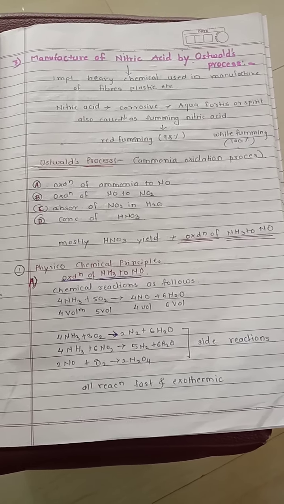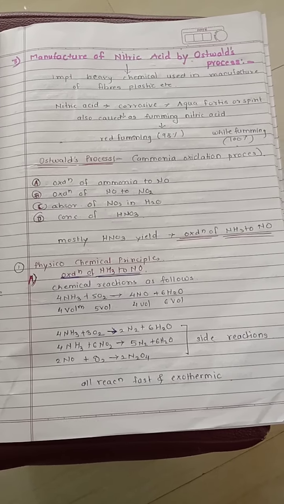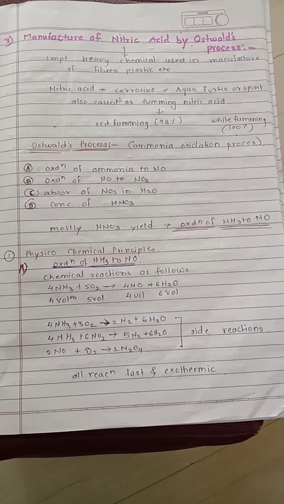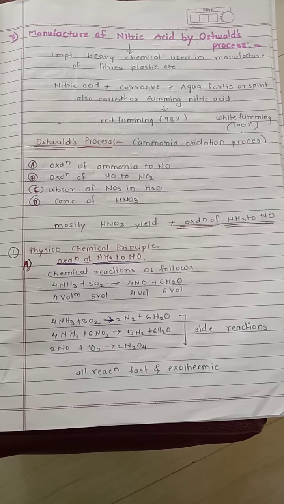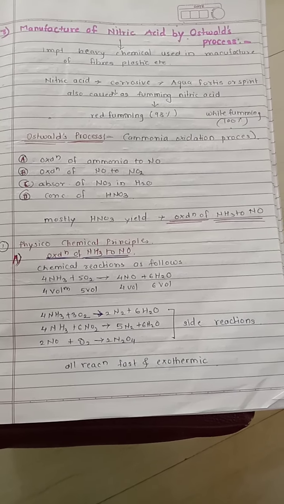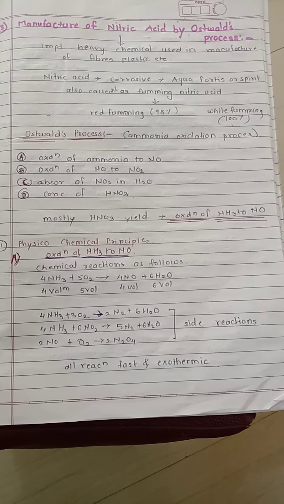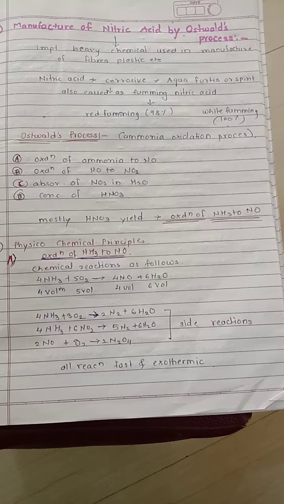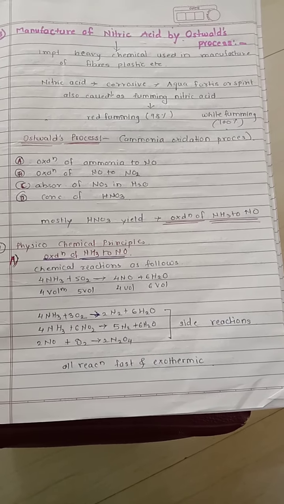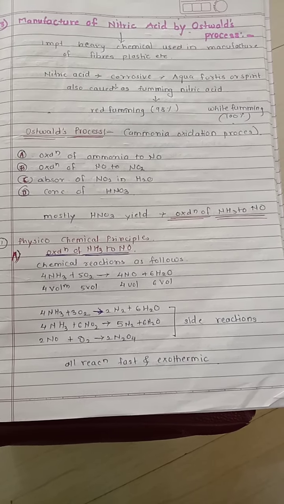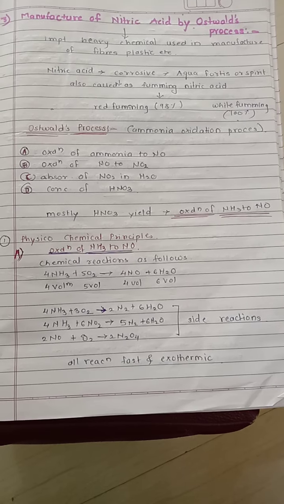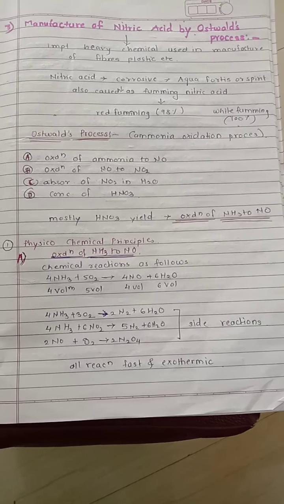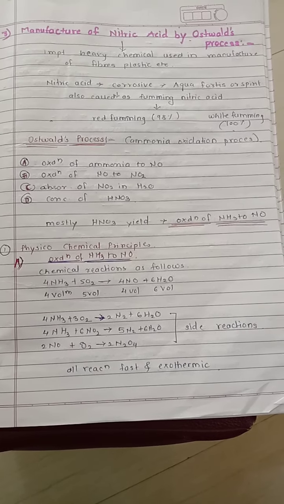In that, first one, A, is oxidation of ammonia to NO. These are the following reactions which are involved in oxidation of NH3 to NO. By arrow I have shown that these are the side reactions. Remember, in bracket I have shown three reactions. These are the side reactions, and all these reactions are fast and exothermic.